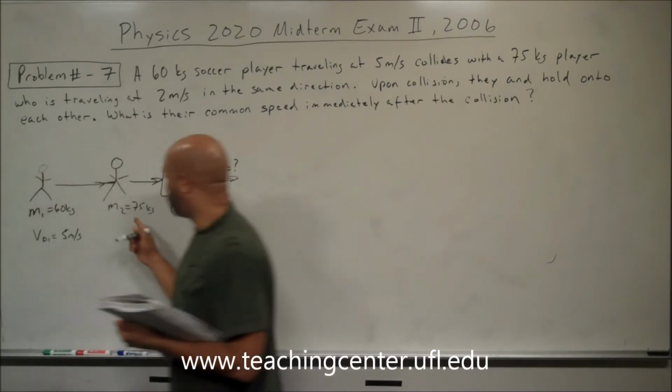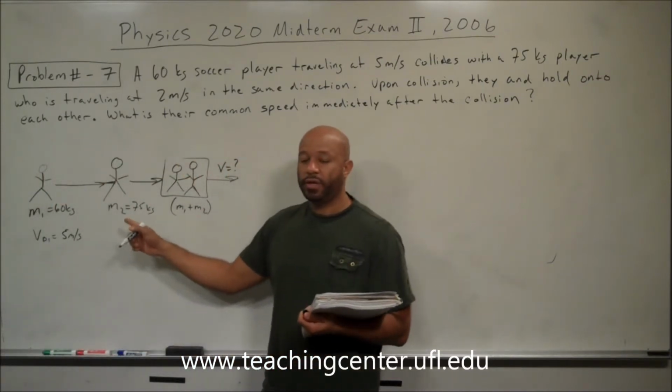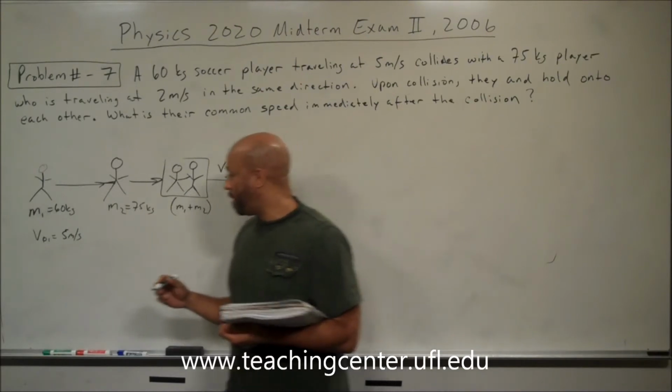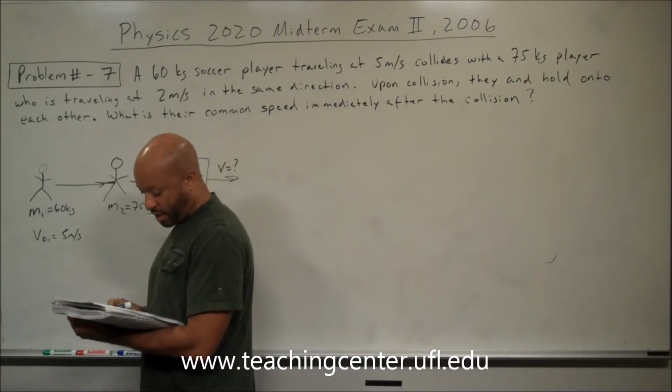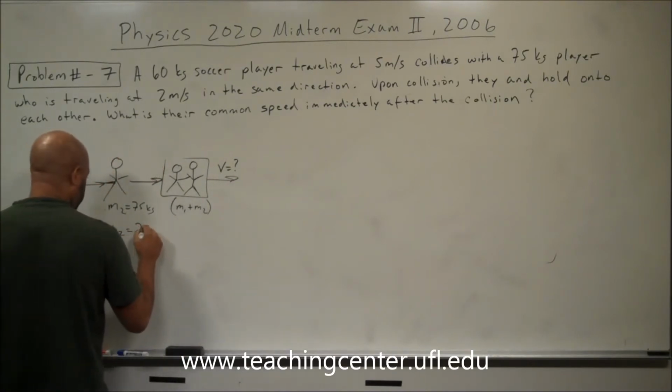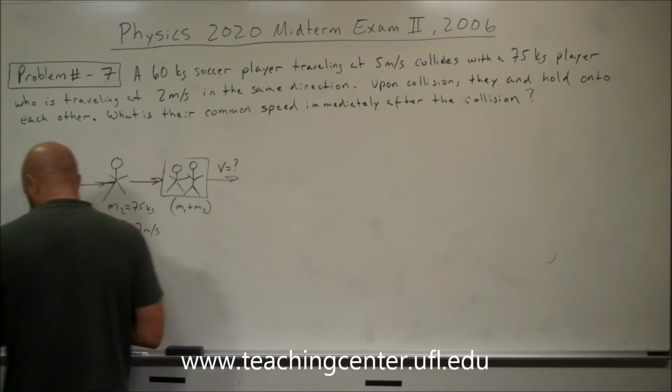Then he's running towards a 75 kilogram player. We call that M2. His mass is M2, and his initial velocity is 2 meters per second.